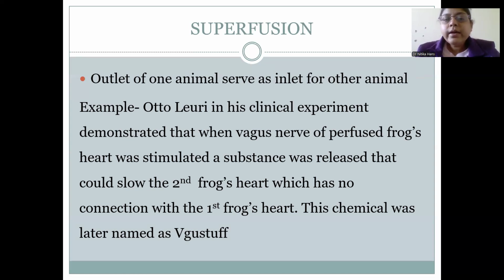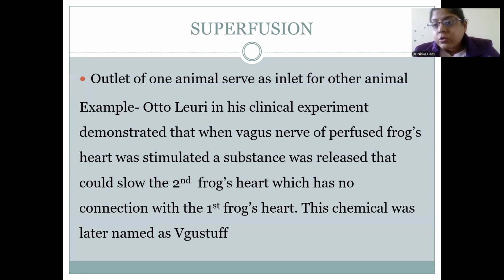Superfusion is when the outlet of one animal serves as the inlet of the other animal. This was demonstrated by Otto Loewi in his classical experiment, like vagus nerve stimulation. What will it do? It will lead to a fall in the heart rate of the perfused frog's heart. When the vagus nerve was stimulated, a substance, vagusstoff, was released, and it also slowed down the second frog's heart, and there was no connection between the first frog heart and the second frog heart.